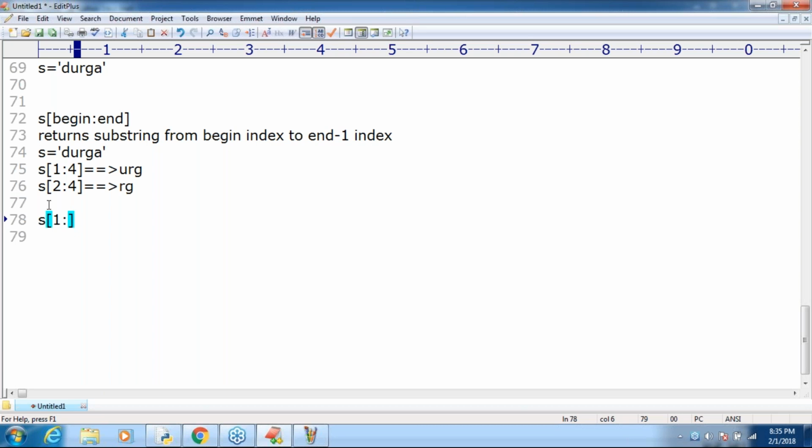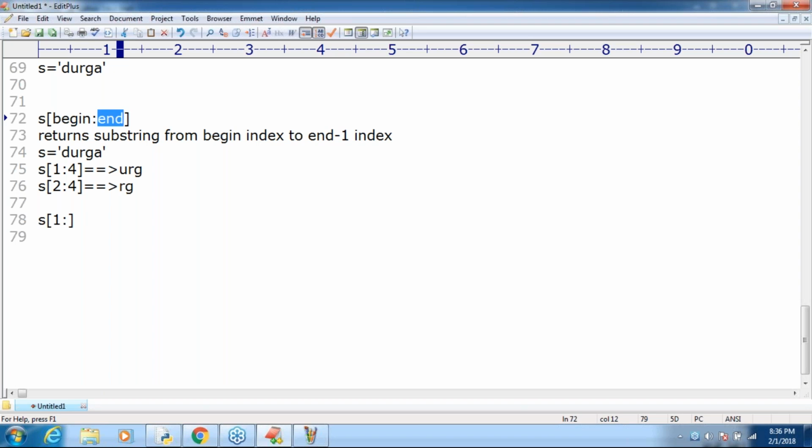Good. Here the end default value is the end of the string. If you are not specifying end, it starts from 1 to the end of the string by default. Is end mandatory or optional? Optional.